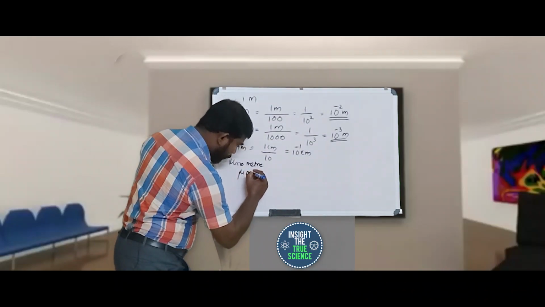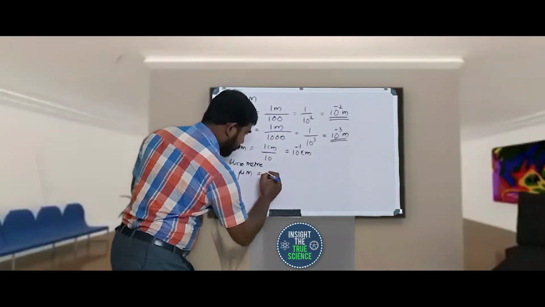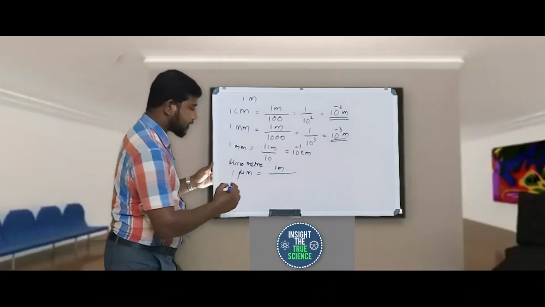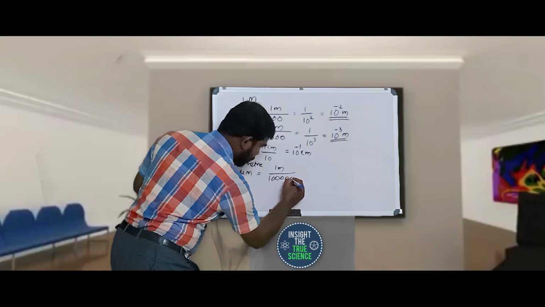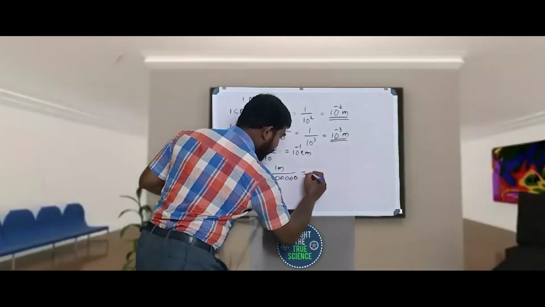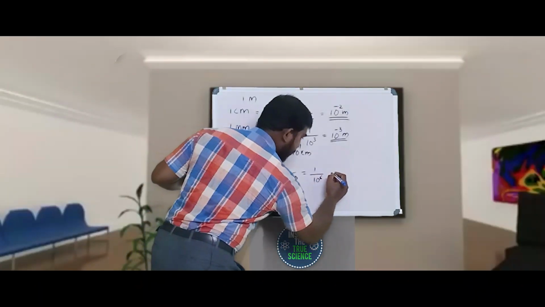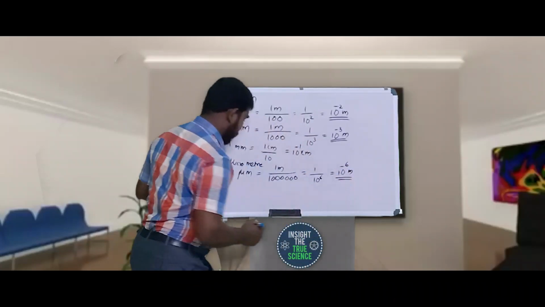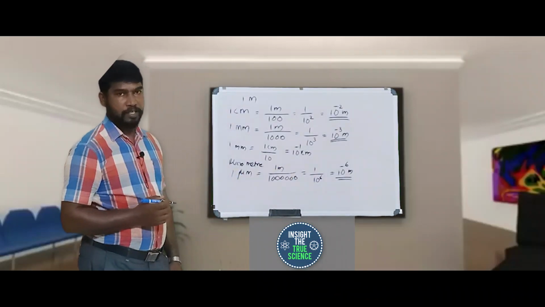So 1 micrometer is equal to 1 meter divided by 10 lakhs. 10 lakhs means 1 followed by 6 zeros. So it is 1 divided by 10 raised to 6, which can be written as 10 raised to negative 6 meter.